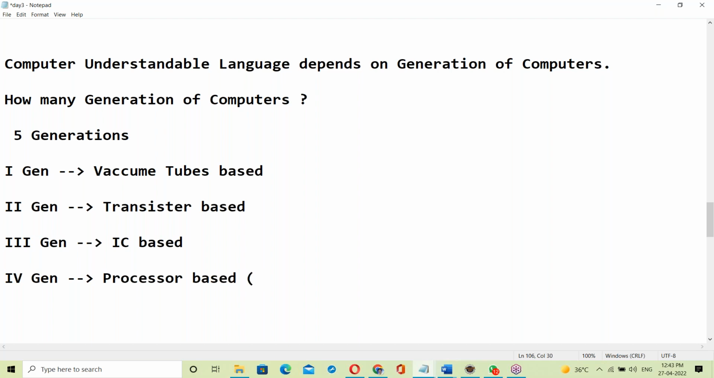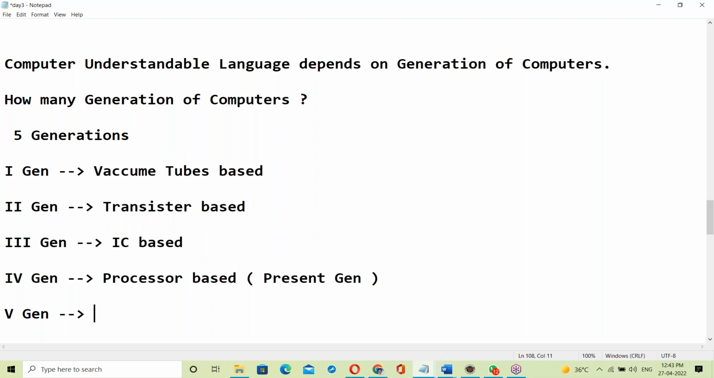No, this is present generation, right? Fourth generation is the present generation. Fifth gen is the future. Future doesn't mean a long period, it's just a matter of only 2 years. Yes, fifth generation is a future generation.